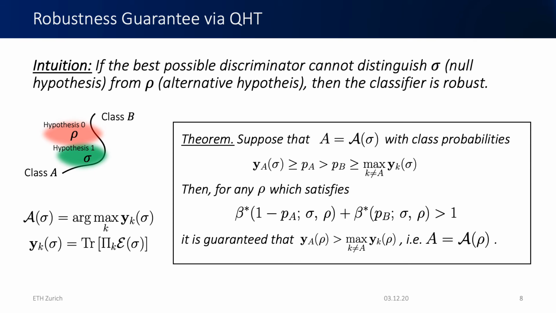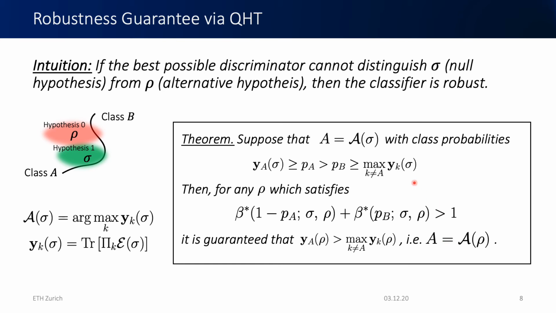And this is written here in this theorem. So if we know that sigma is being classified as A, and it has class probabilities which are given here, so that the most likely class is bounded from below by PA, and the second most likely class is bounded from above by PB, then whenever the optimal type 2 errors for discriminating between sigma and rho, if their sum is above 1, then it's guaranteed that rho is also classified as A.